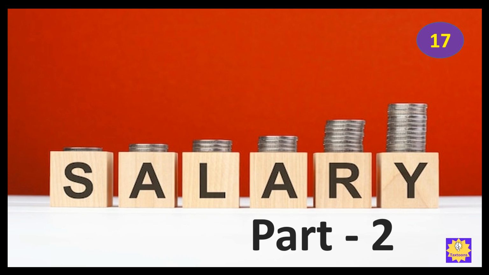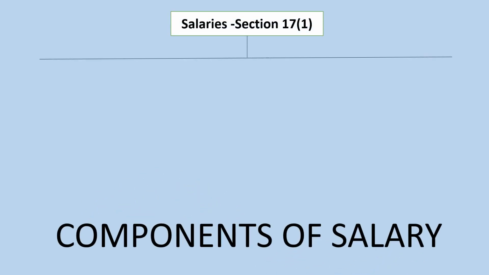In this video, we'll discuss the components of salary and give a brief explanation about perquisites. Section 17(1) discusses the components of salaries. First is wages. Wages is any sum of money paid under the contract by the employer to the employees